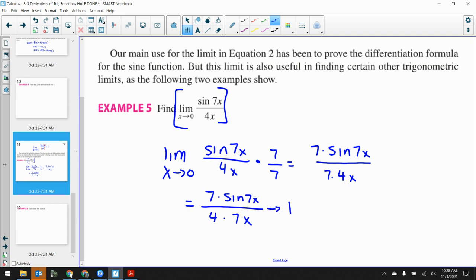Now, when I go to evaluate the limit, that's the limit as x goes to 0 of 7/4 times sine 7x over 7x. Now do we see it in there? I'm just moving the 7/4 out in front so that I can clearly see the sine 7x over 7x.